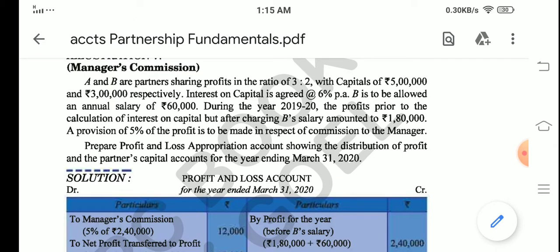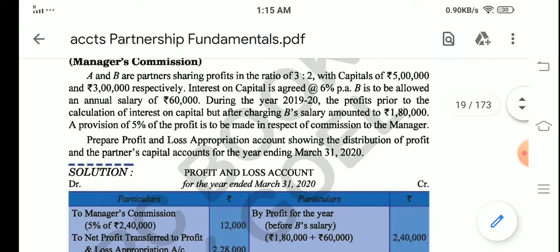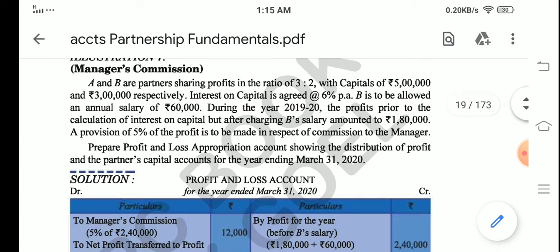During the year 2019 and 20, the profit prior to the calculation of interest on capital but after charging B salary amounted to 1,80,000. Very, very important line here. Please mark this line with a pen or pencil. This point says that before calculating interest on capital, B salary was already calculated and the profit was 1,80,000. So we did not further put B salary into it. B salary has already been calculated out of it, but interest on capital was missed. So the profit was 1,80,000.